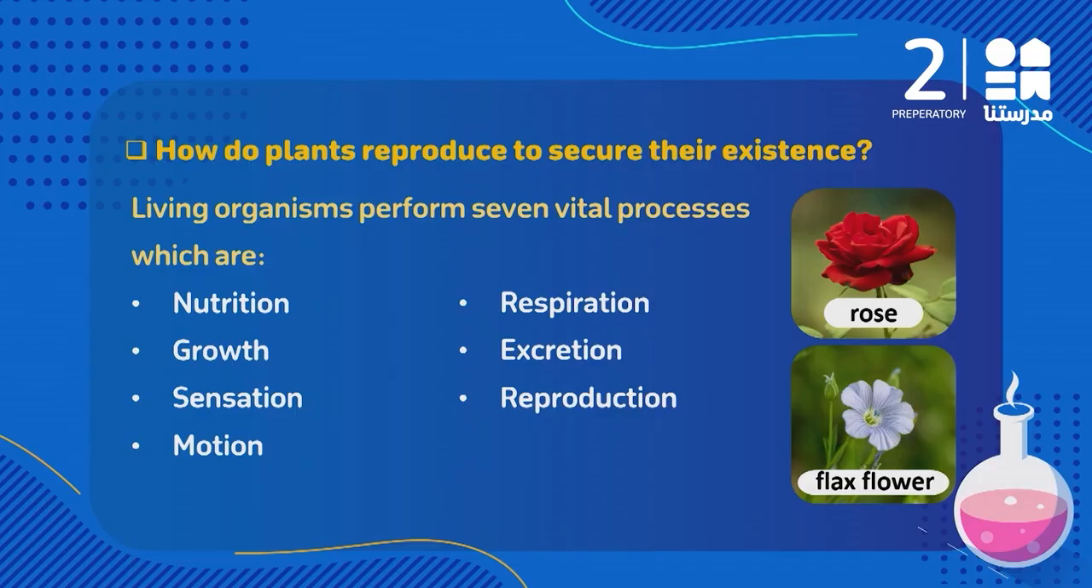So again, all living organisms are characterized by performing 7 processes, which are what? The first one is nutrition, yani getting food. Growth, they grow. Sensation, yani feelings. Motion, they move or change their place from one place to another. Respiration, yani take oxygen gas and release carbon dioxide gas. And we have excretion, yani they get rid of the waste material out of their body.